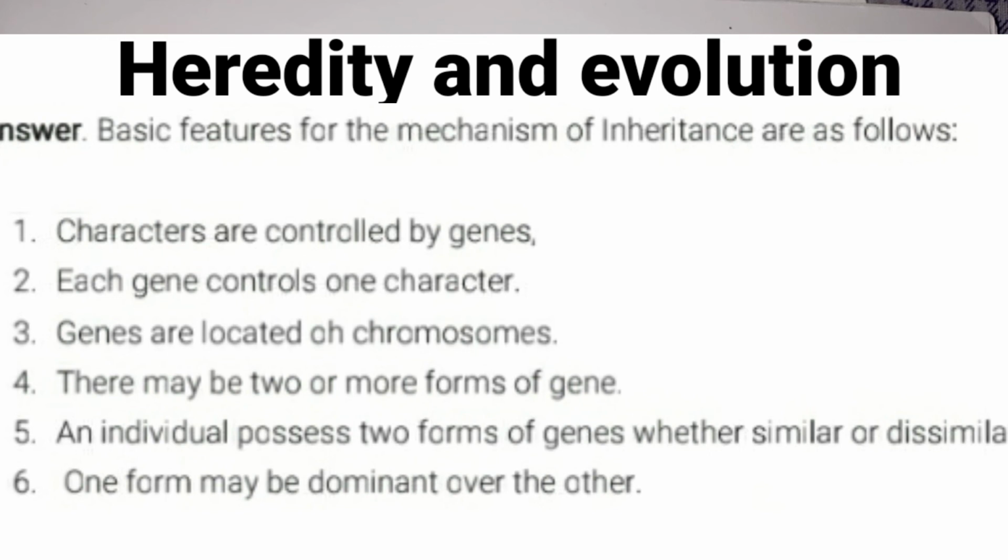And there may be 2 or more forms of genes, children. We call them alleles. An individual possesses 2 forms of genes which are similar or dissimilar. Some will be similar, some will be dissimilar. One form may be dominant over the other, which means the other is recessive.